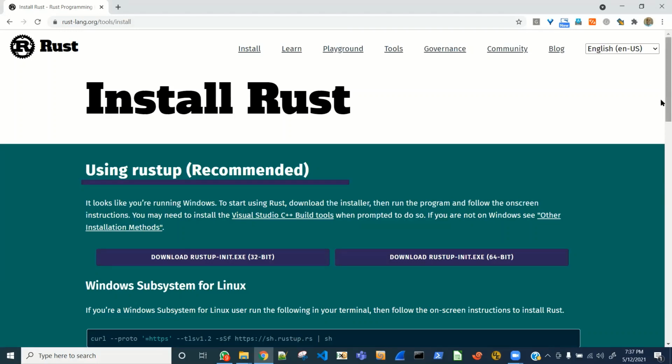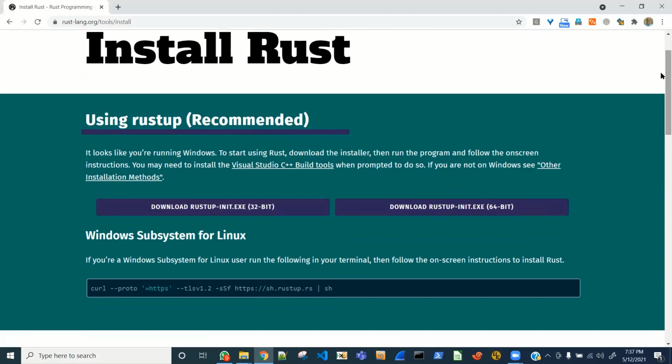All right. So I'm on Windows 10, Windows platform, and let's see. It looks like you're running Windows. It has detected it. To start using Rust, download the installer, then run the program and follow the on-screen instructions. You may need to install Visual Studio C++ build tools. If you're not on Windows, see other options.